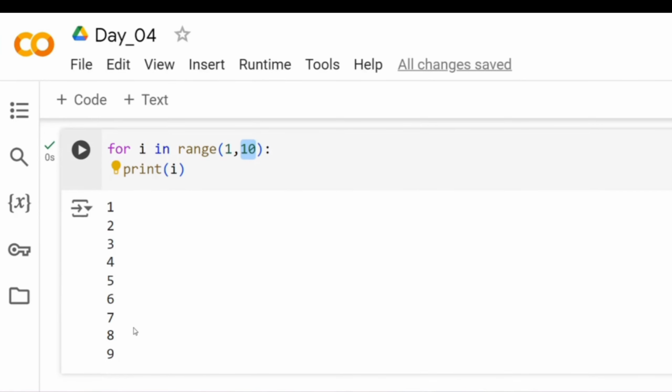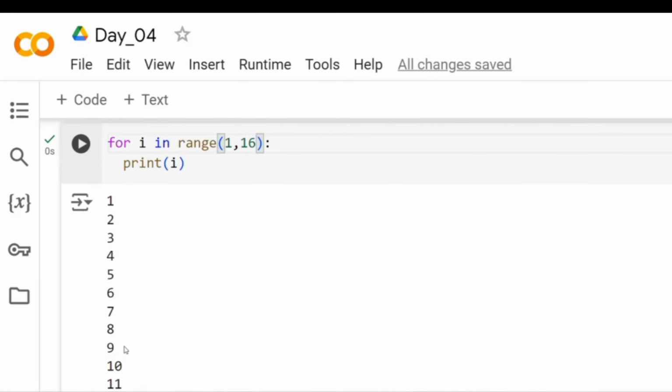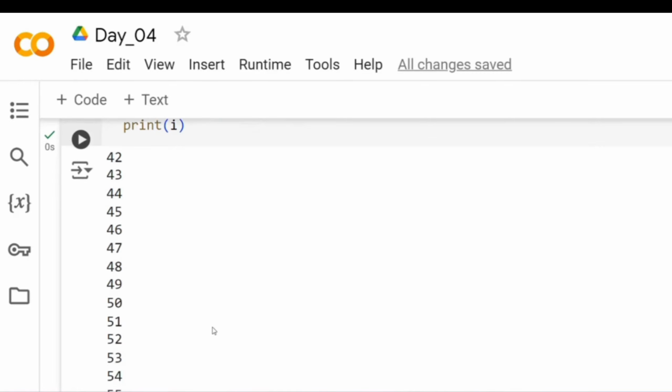Now if I have to print it till 10, make a guess, what do we need? Exactly, you have to put 11, right? Now run this, it will print till 10. So that is the Python way of understanding. You have to put 11 to get 10. If you want 15, you have to put 16. So just plus one number. Okay, so it does end minus 1. If you want to print till 100, then you have to put 101.